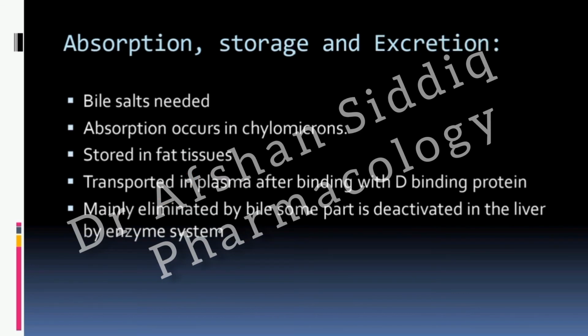Now come to absorption, storage and excretion. Vitamin D is again a fat soluble vitamin, so it needs bile salt for absorption. And its absorption takes place with the help of chylomicrons, which are remnants of cholesterol. A similar mechanism which we have already explained and discussed in the vitamin A lecture. It is fat soluble, so it can be stored in the fatty tissues.